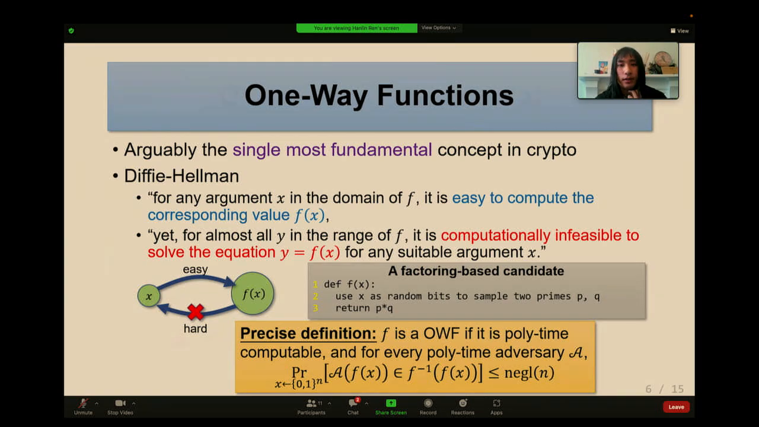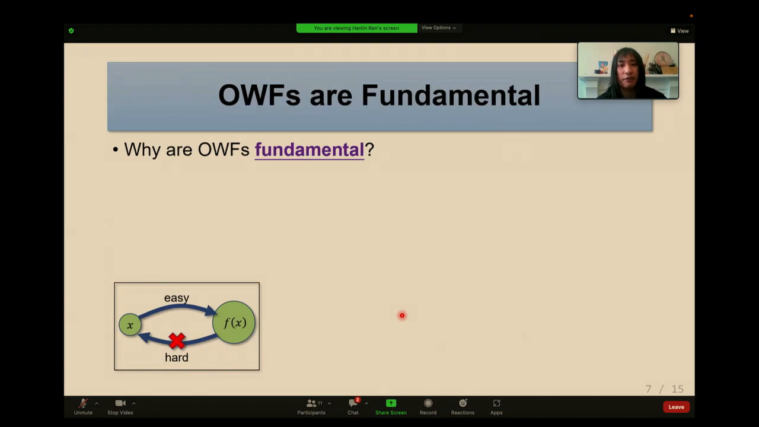And so why do we say one-way functions are fundamental? In my opinion, there are two reasons. The first reason is that it's necessary for almost all cryptography. For almost all crypto primitives you can come up with, if a secure primitive exists, then it implies a secure one-way function.